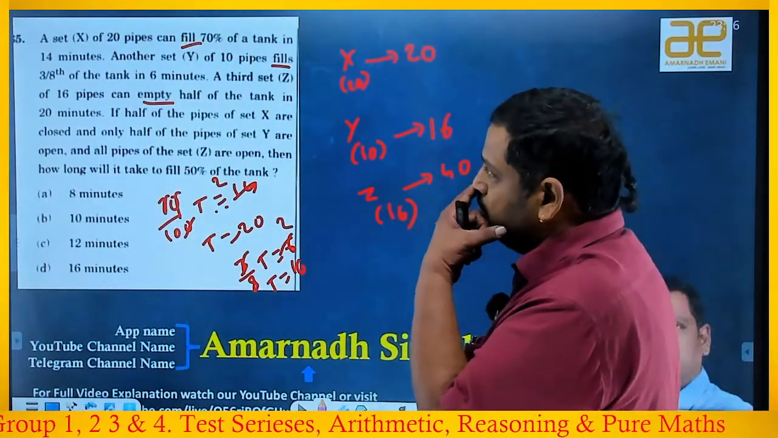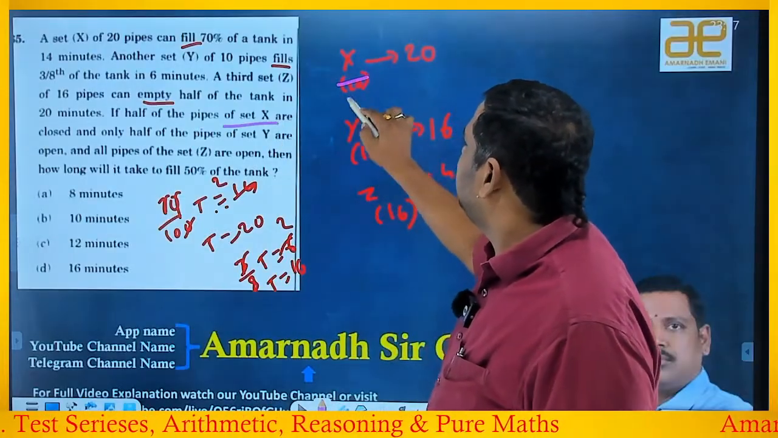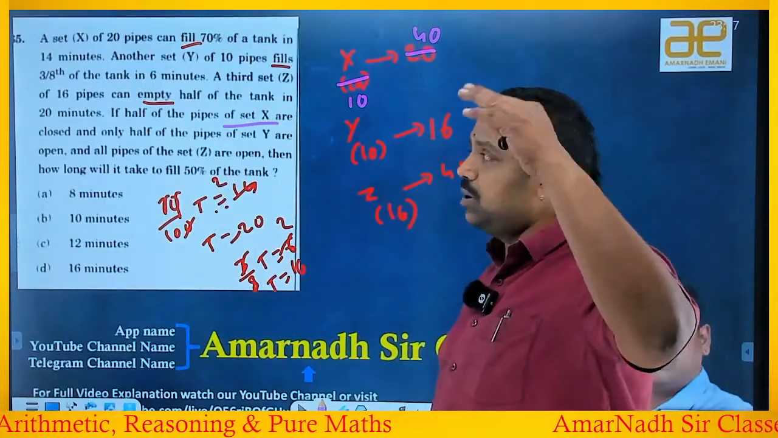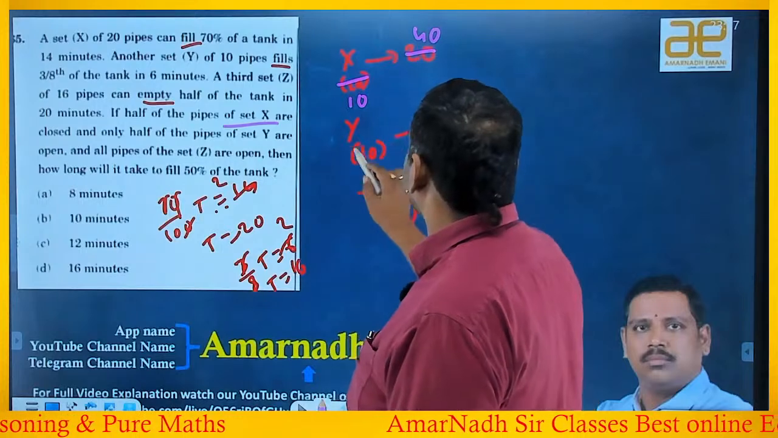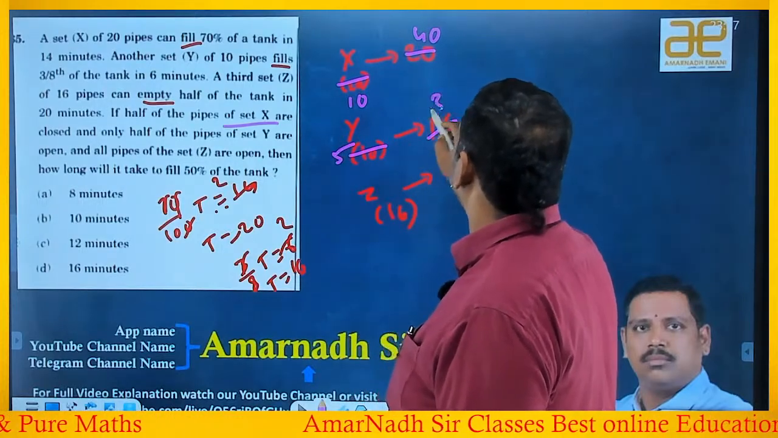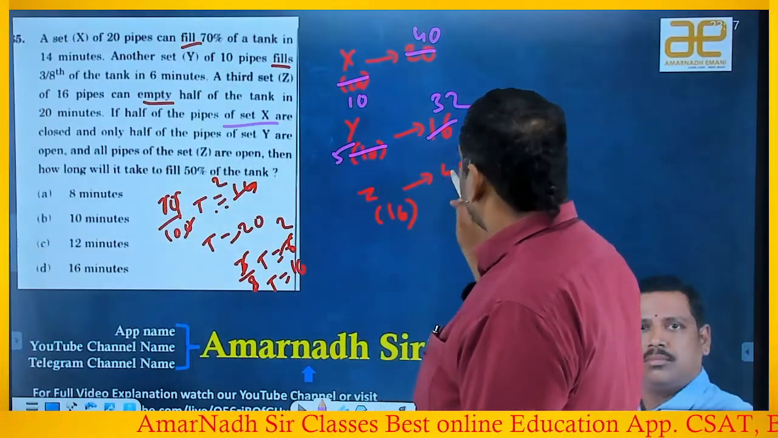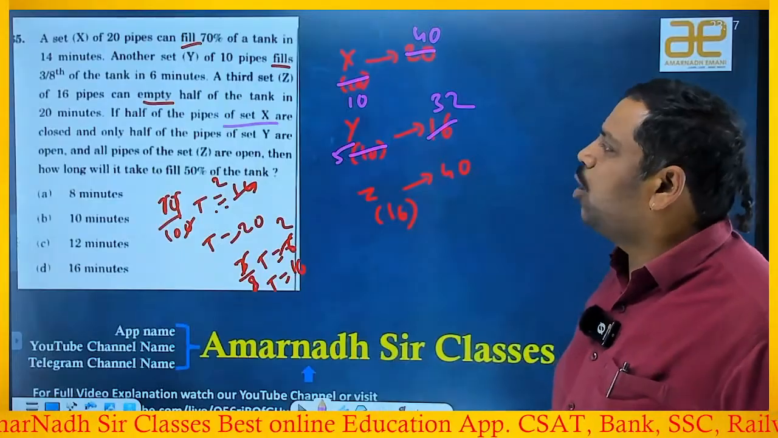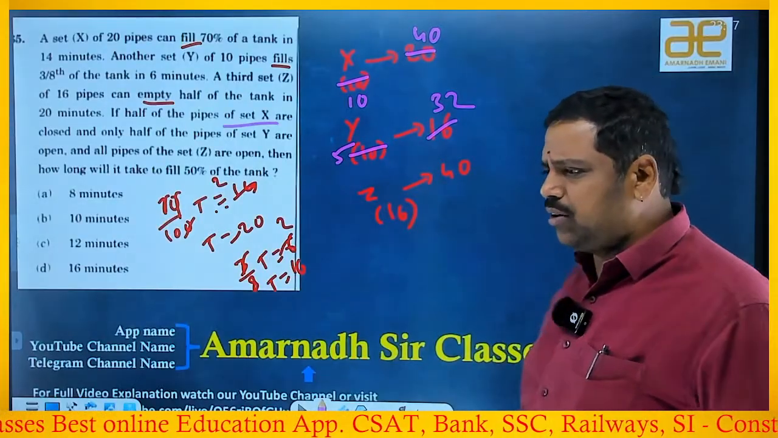Now, if half the pipes of X, half the pipes means not 20, 10. 10 pipes means time doubles, right? Number of pipes reduces means time doubles. And half the pipes of Y, half the pipes means 5, means time will be doubled, 32. And all the pipes of Z, all the 16 I am taking, means 40 itself only are open. Then how long will it take to fill 50% of the tank? Let us calculate for full tank, then we will convert it into half tank.